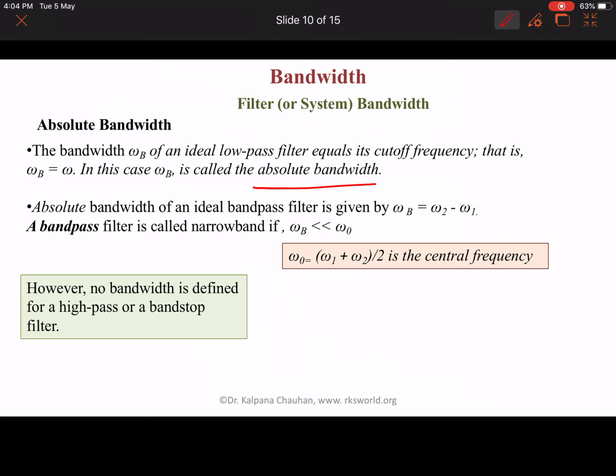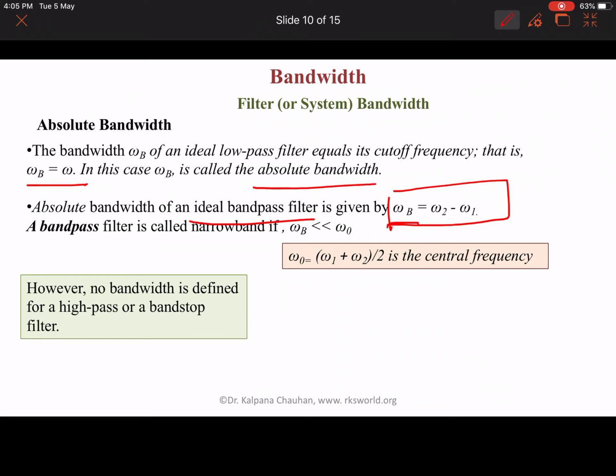This is for the low pass filter, and for an ideal band pass filter the absolute bandwidth is given as omega b is equal to omega 2 minus omega 1, where omega 2 and omega 1 are the frequency band.